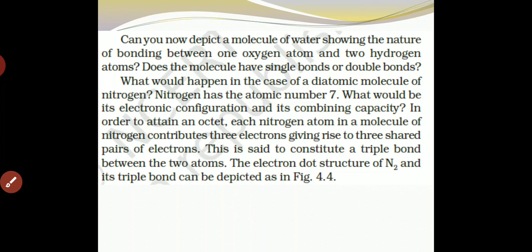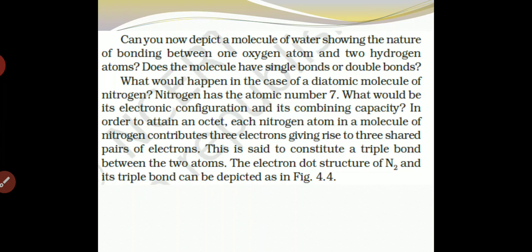Can you now depict a molecule of water showing the nature of bonding between one oxygen atom and two hydrogen atoms? Does the molecule have a single bond or a double bond? What will happen in the case of a diatomic molecule of nitrogen?